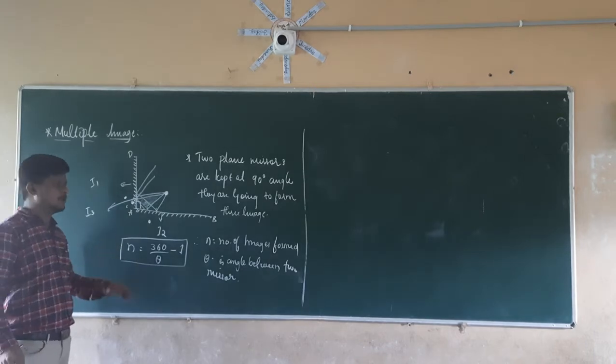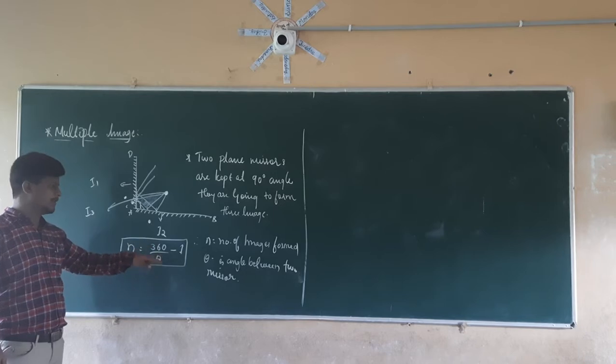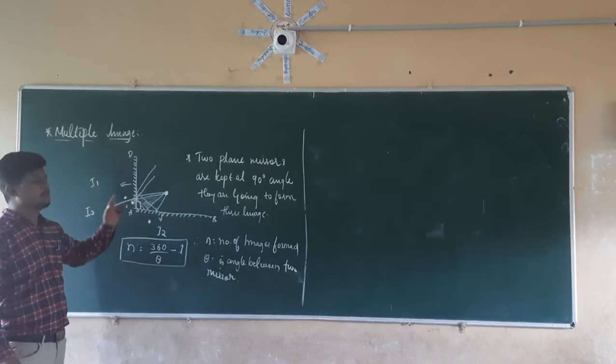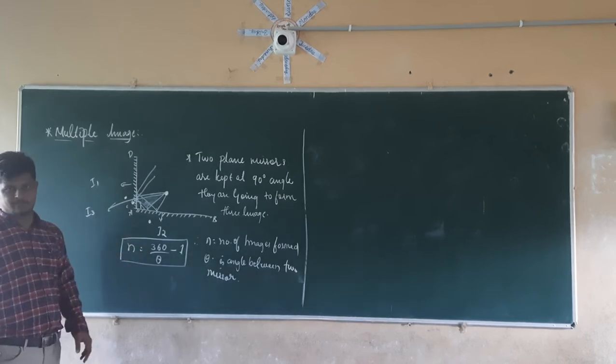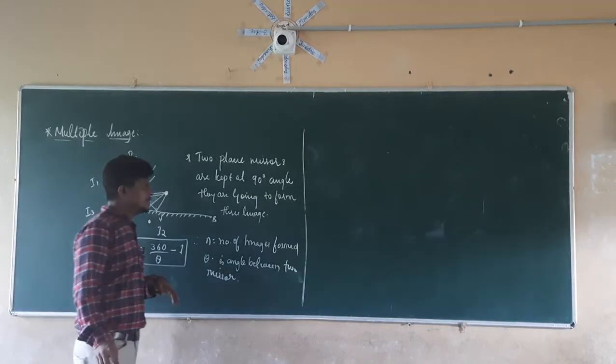So to find out the number of the images formed, we have a formula that is nothing but n is equal to 360 divided by theta minus 1. By using this formula, we are going to calculate the number of images formed by the two mirrors which are kept at an angle theta.